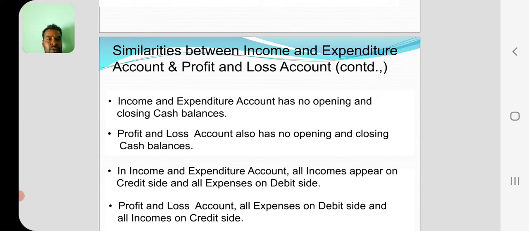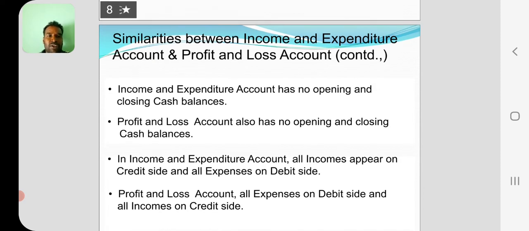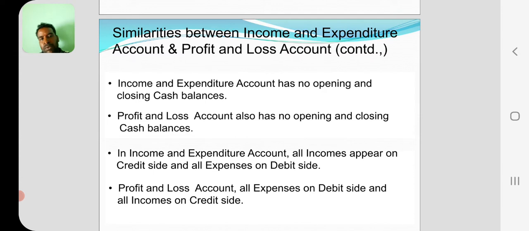Income and expenditure account has no opening and closing balances. Opening and closing balances come in the receipts and payments account. The receipts and payments account should start with the opening cash balance or bank balance. Profit and loss account also has no opening and closing balances.